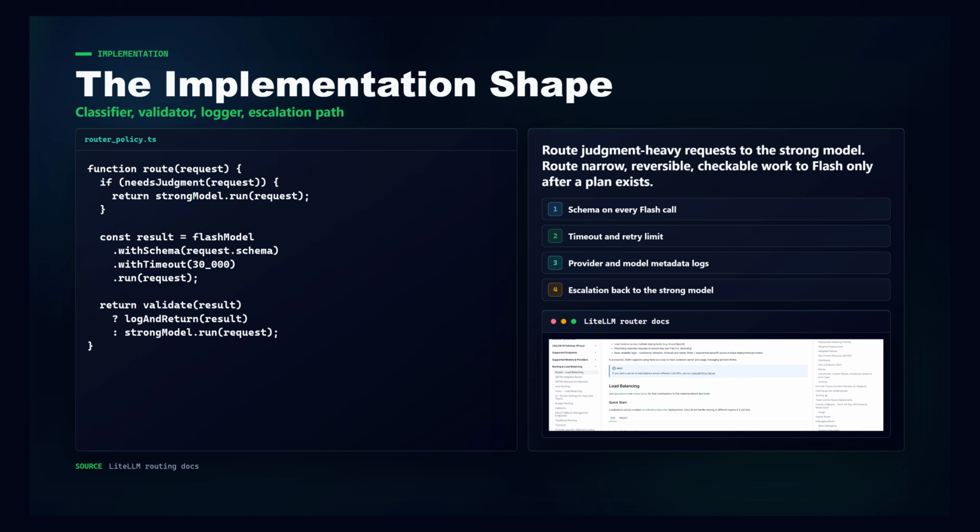Implementation does not need to be exotic. Start with a task classifier. If the request includes planning, architecture, review, security, policy, source research, migration, rollback, or ambiguous debugging, choose the strong model. If the request is narrow, reversible, and checkable, and a plan already exists, choose Flash. Wrap every Flash call with a schema, a timeout, a retry limit, logs for provider and model metadata, and an escalation path back to the strong model.